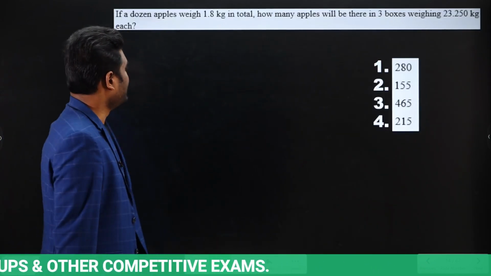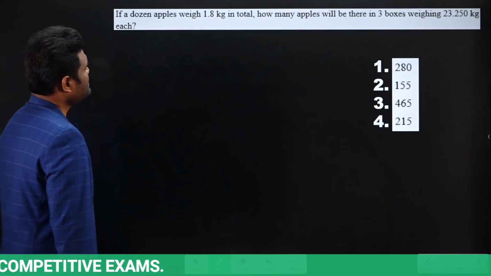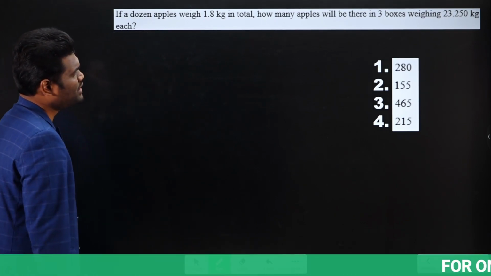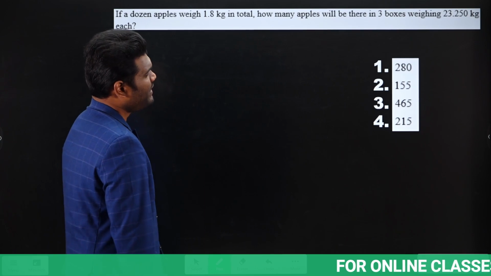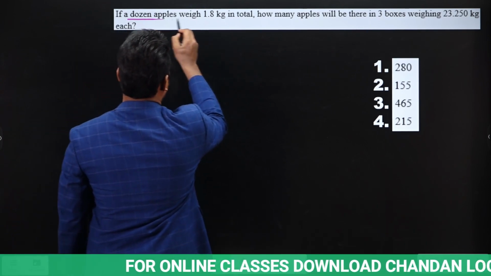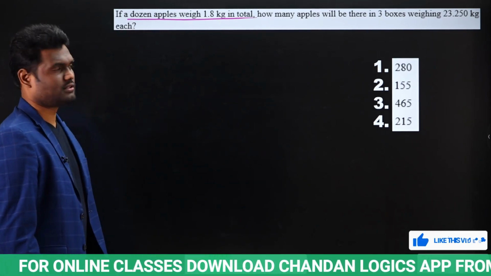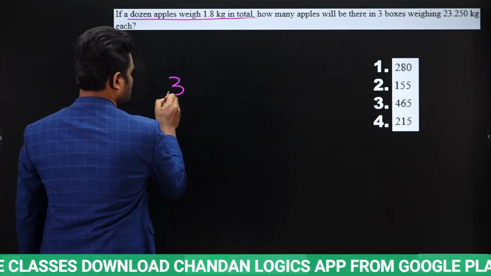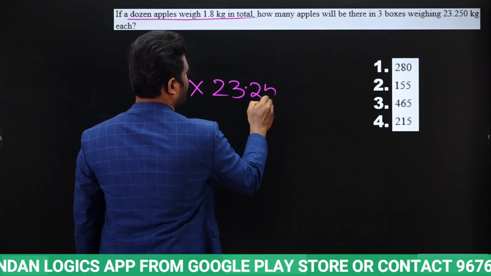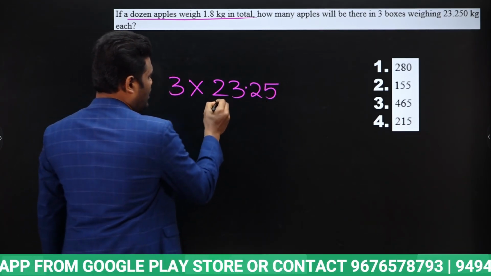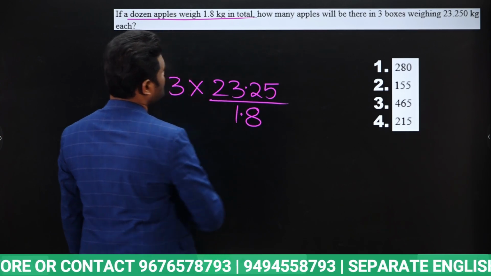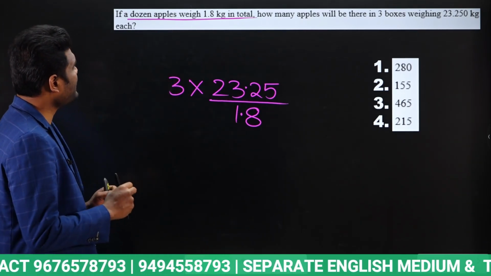Next, if a dozen apples weigh 1.8 kg in total, how many apples will be there in 3 boxes weighing 23.25 kg each? Look here. It is said that a dozen apples weigh 1.8 kg in total. Now we have 3 boxes and each box weighs how much? 23.25 kg. Now 23.25 kg divided by 1.8. If I do this, then I will come to know how many dozens I am having.